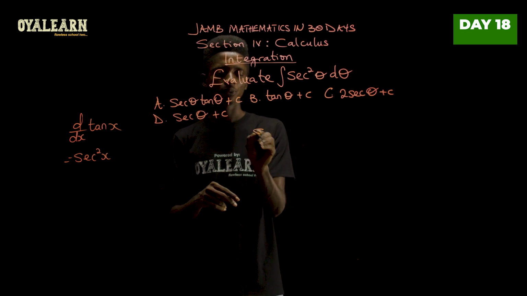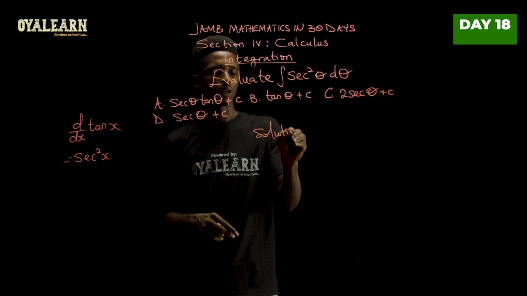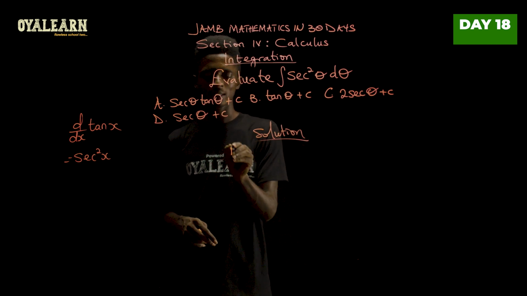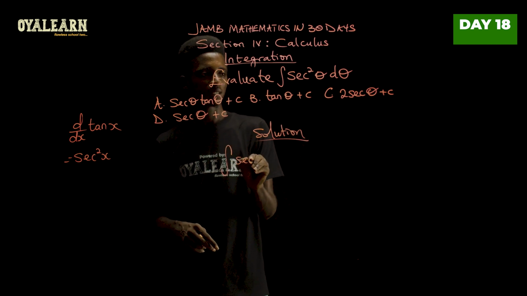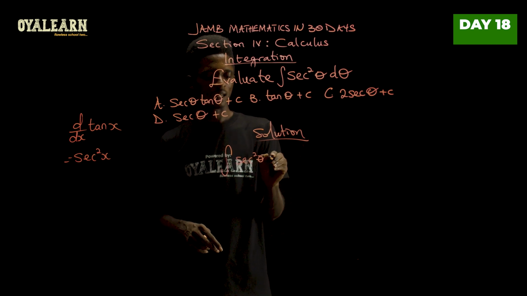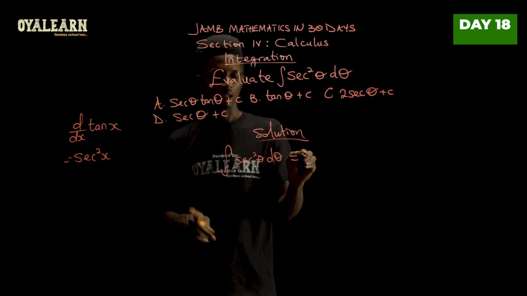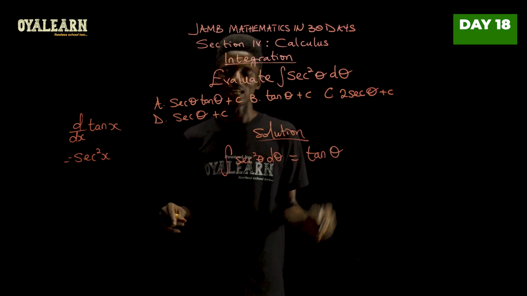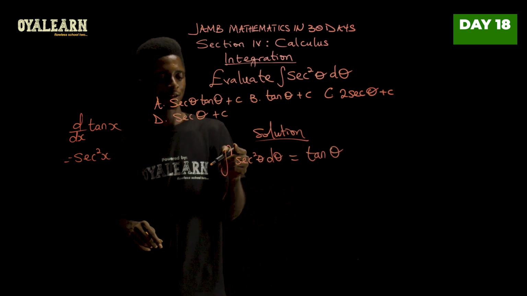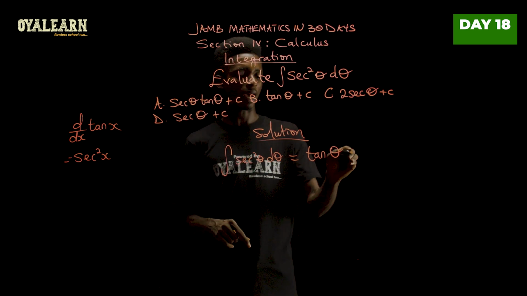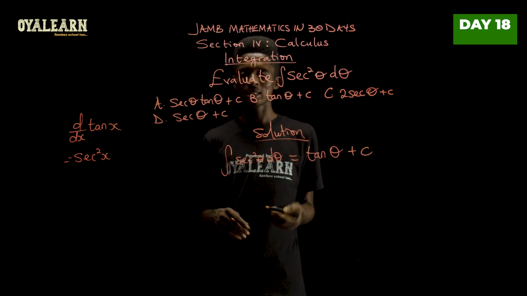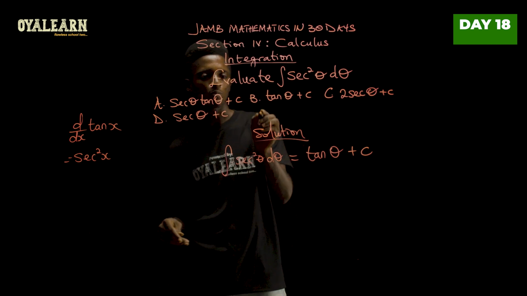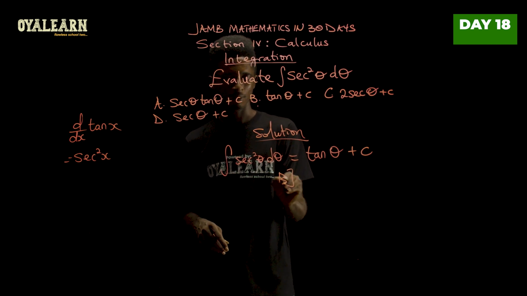So from here, when we integrate sec square theta with respect to theta, what we're supposed to get is tan theta. Now, because we do not have upper and lower limits, we have to add the constant c. So the correct option to pick here is B.